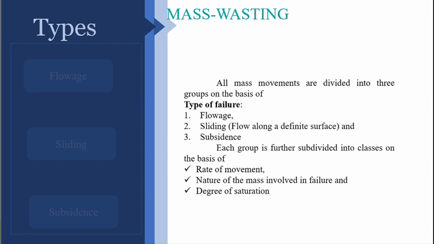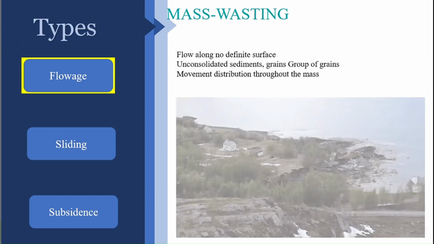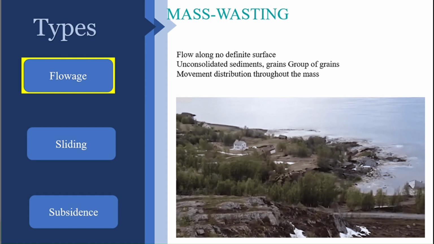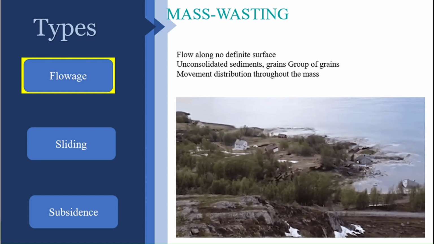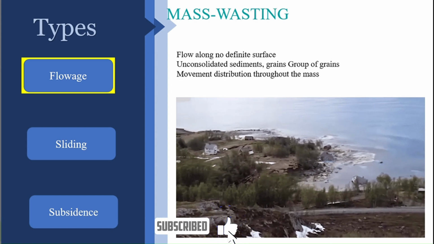Okay, so we'll see the details of these things, and actually these broad categories have been subclassed into many headings based on the rate of movement, nature of mass involved in the failure, and degree of saturation. So we will see one after the other. The first category we are going to discuss is the flowage. So as I mentioned earlier, here there is no definite plane of movement. That is the first requirement for classification under flowage.